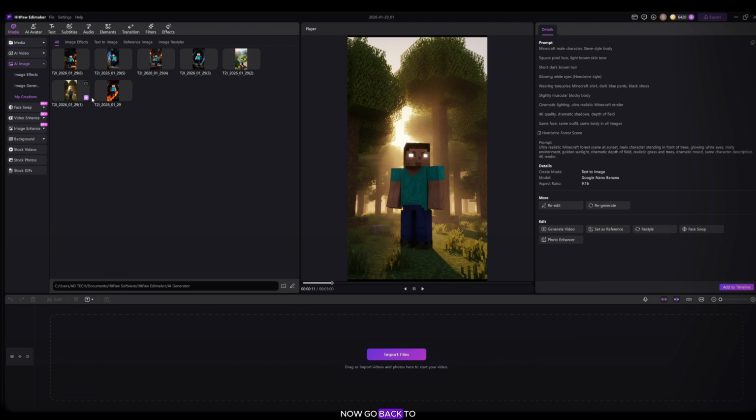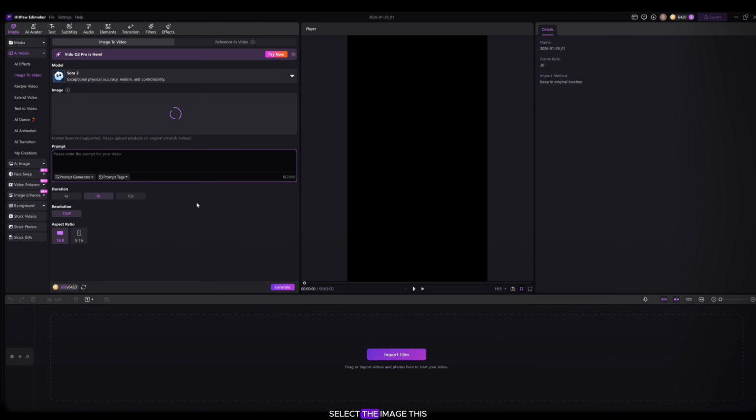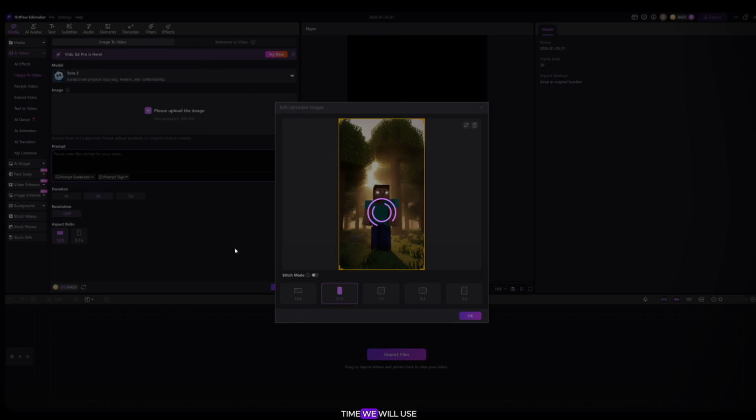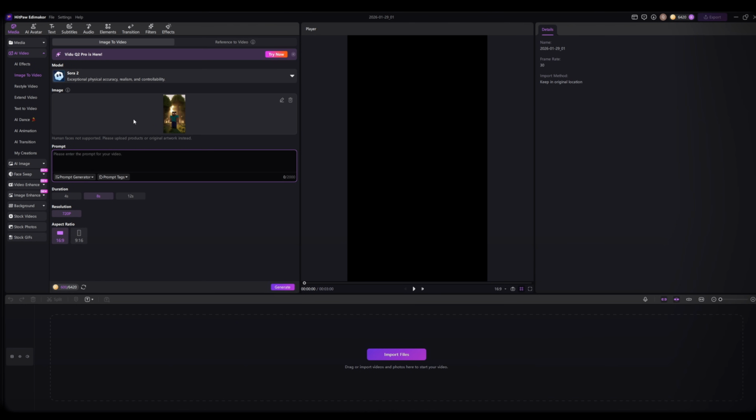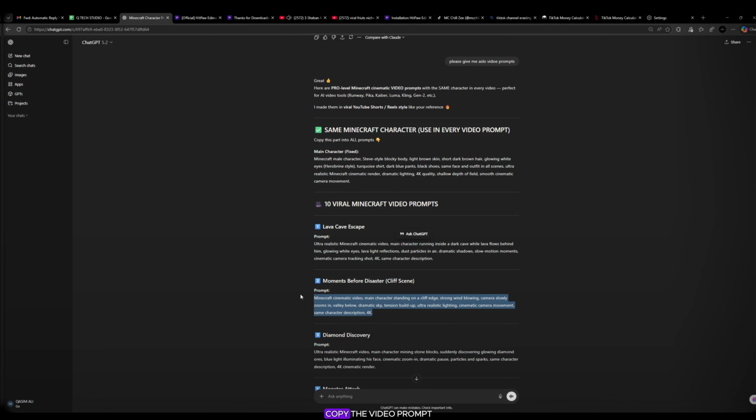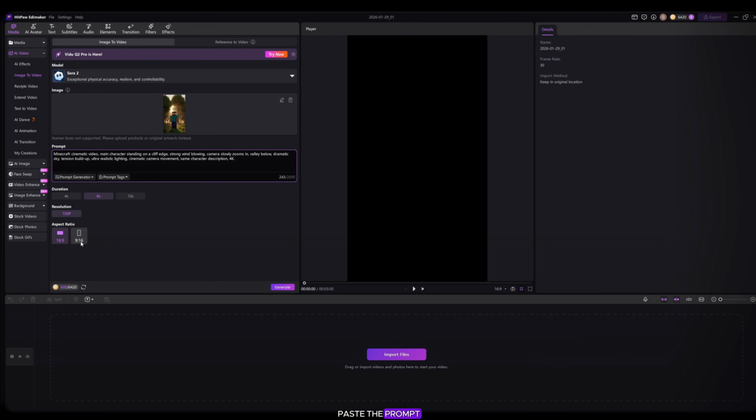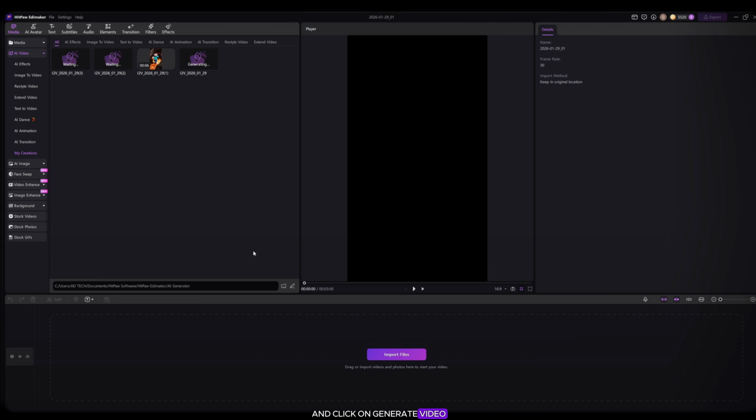Now, go back to the images again. Select the image. This time, we will use the Sora 2 model. The process is the same, my friends. Go to ChatGPT, copy the video prompt, come back to Hitpaw, paste the prompt, select the resolution and duration, choose the output settings, and click on Generate Video. Now wait for some time.